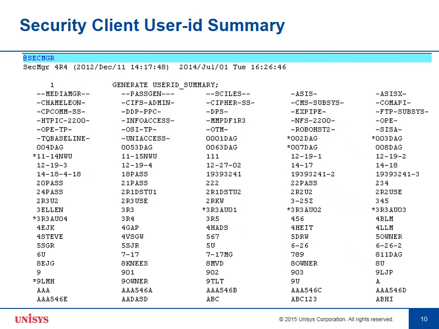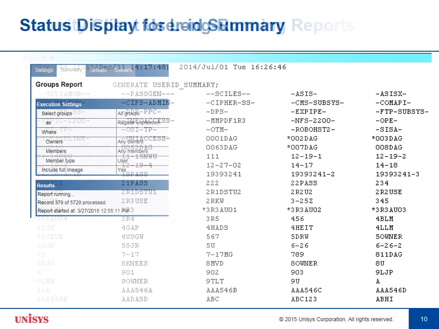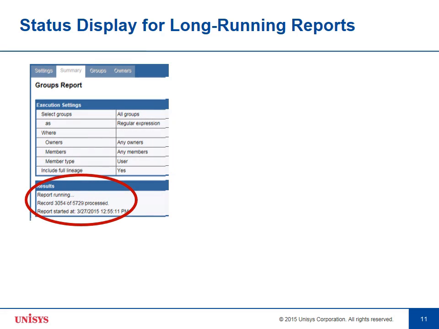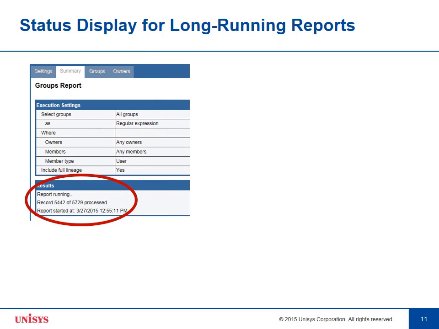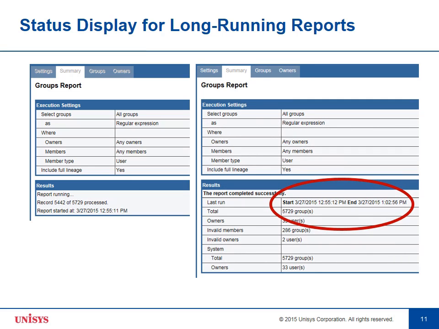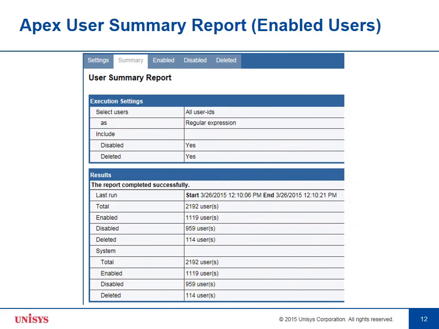Here's a sample of the Security Client User ID summary. With Apex, you specify the settings and press the Run button, and you're notified of the progress until the report is done, at which point the summary window pops up as you see here. Here's the Summary tab of the Apex User Summary report.